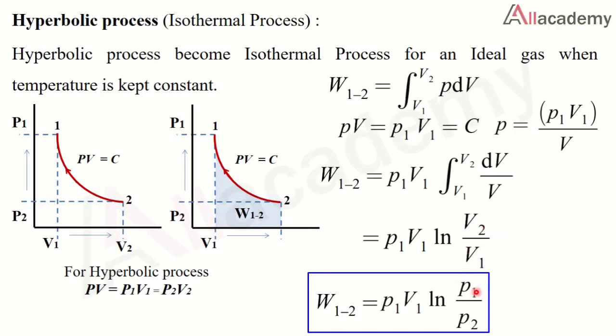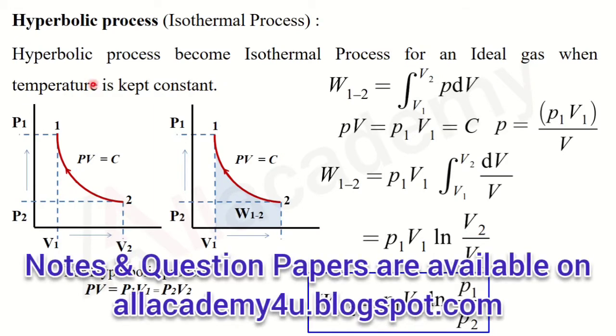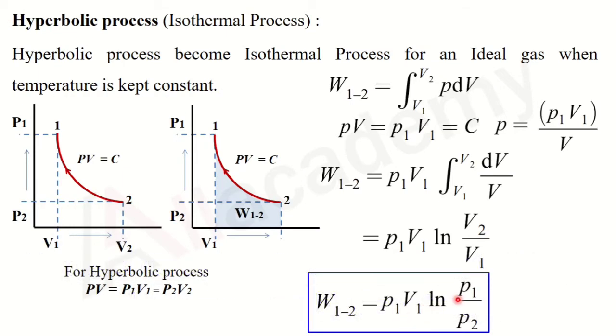It is nothing but the ratio of pressure and volume, so this V2 by V1 will be equal to P1 by P2. So the work done in a hyperbolic process will be P1 V1 ln P1 by P2.